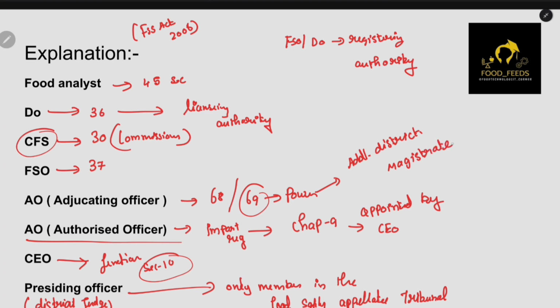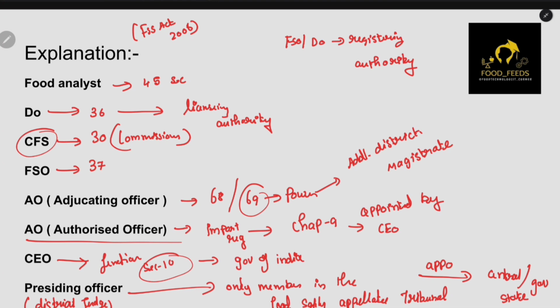So this is one more name of adjudicating officer. Okay, so the presiding officer is appointed by both central or state government. I mean, any one of the governments can appoint this presiding officer. CEO is appointed by Government of India. Okay, CEO has been appointed by Government of India.